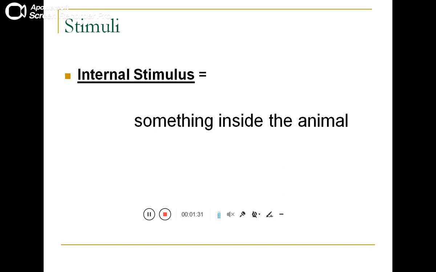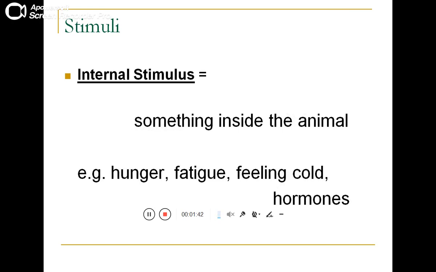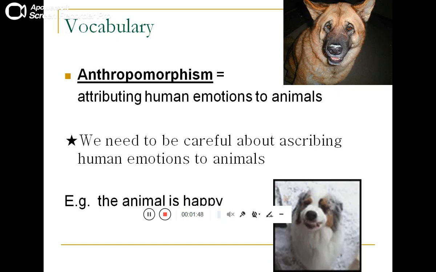इंटरनल स्टिमुलस में हमारे पास आ जाता है something which is stimulating the individual, the animal, from inside the body. So it can be the feeling of hunger, feeling of fatigue, feeling of cold, and the changes in the hormones. Then comes another vocabulary word which is anthropomorphism. Anthropomorphism is basically attributing the human emotions to the animals' emotions.